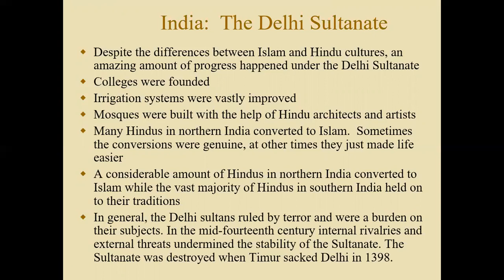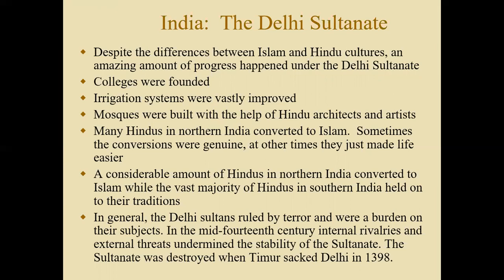And this is a major game changer for India because now we see that India, which was a predominantly Hindu country, is going to have Islamic rulers ruling over them. So now we start to see this blend of Hinduism remaining among the majority of the population, with the rulers being Islamic or Muslim. And now we see a new religion being introduced to India at this point, which is the religion of Islam. And if we look at today, India is still predominantly Hindu, with about 800,000 people practicing Hinduism today, but there are over 200 million people in India that are Muslim.